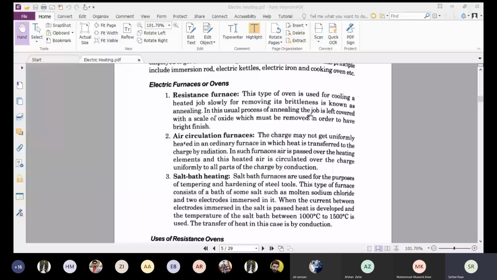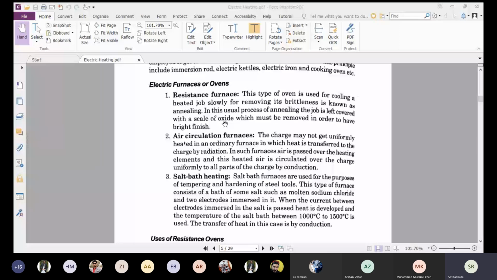So the heated job, after some time, a layer of oxide covers it up, because in the atmosphere there is moisture, there is oxygen, there is some other thing. So it reacts with the heated element or metal. When it reacts, the oxide layer is formed on the surface and it becomes dark.